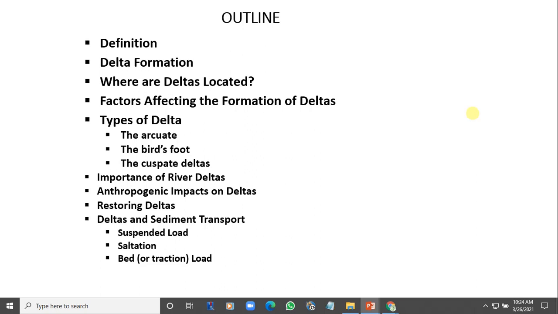There are some factors. The first one has to do with the depth of the river, the width of the river, and the velocity of flow of the river. I repeat, the depth of the river.